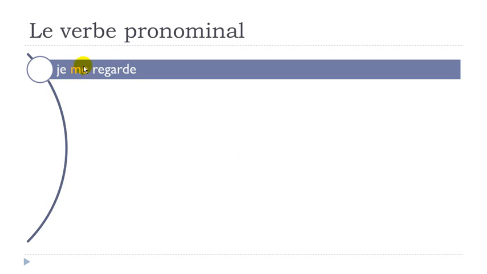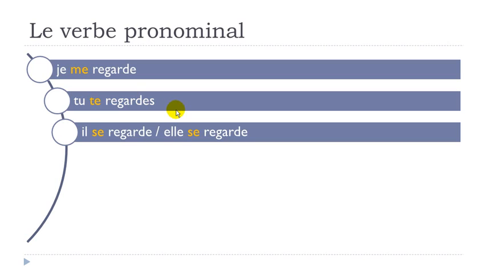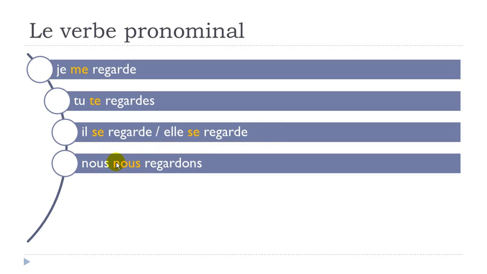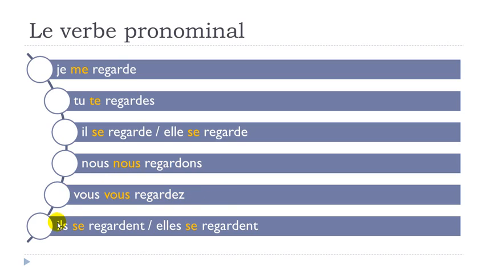Je me regarde. Tu te regardes. Il se regarde. Elle se regarde. Nous nous regardons. Vous vous regardez. Il se regarde. Elle se regarde.